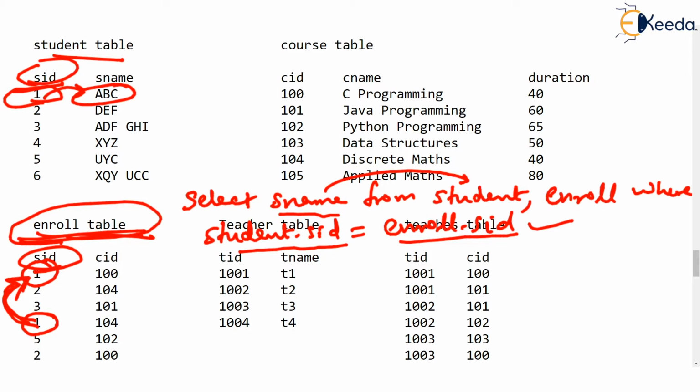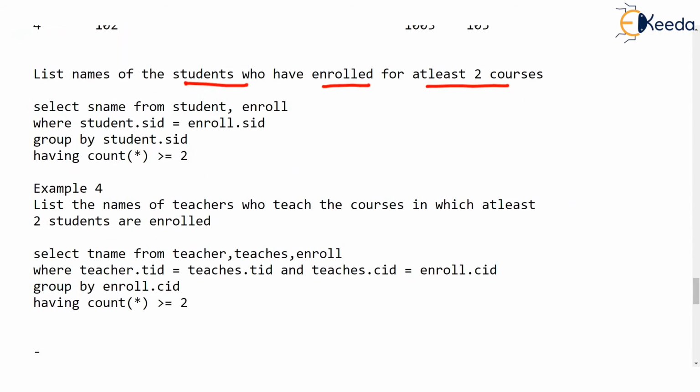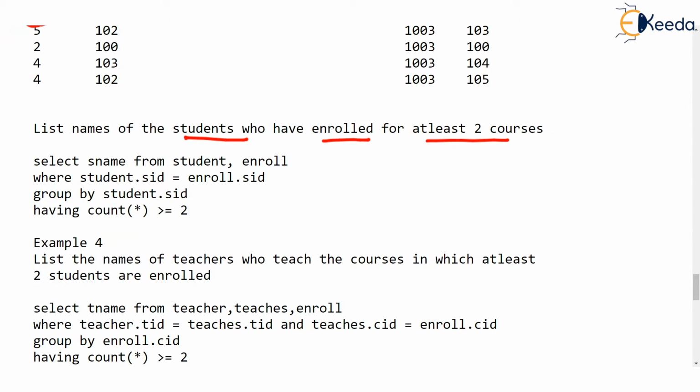It has to be there because we are picking the data from two different tables. So as you can see, we have selected S name from student, enroll. This is the join condition. And now we are grouping by SID, isn't it? We are grouping by SID. You note that instead of student.sid, it would be okay if you wrote enroll.sid, because anyway, first you are matching student.sid and enroll.sid.